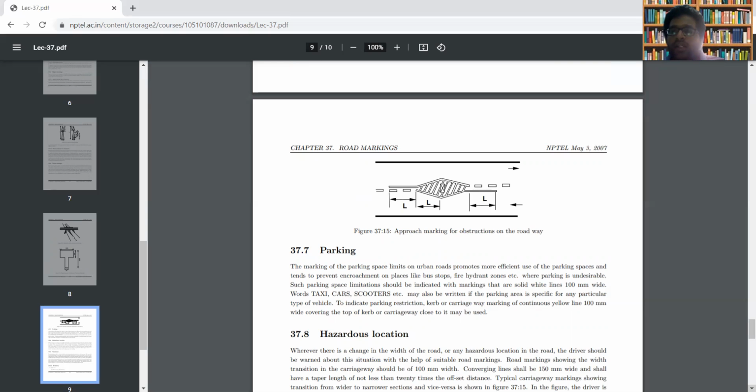The parking space markings will be in white solid lines. In some parking spaces, the type of vehicle like car, scooter, etc. may be written on the parking area so that different classes of vehicle can be parked conveniently.